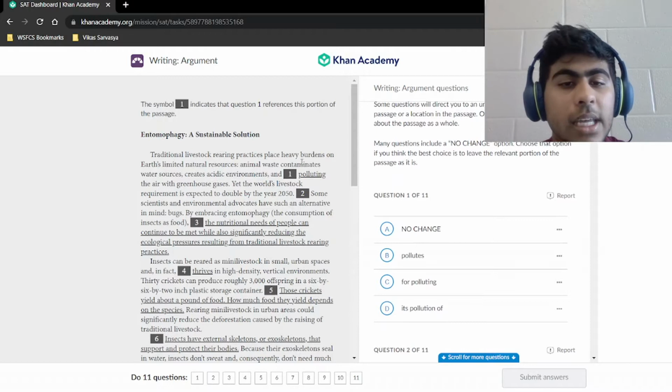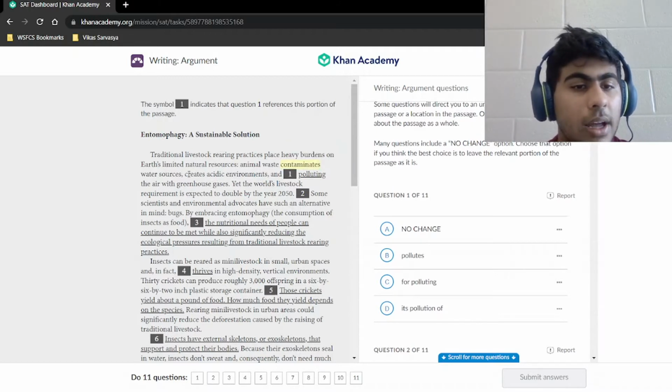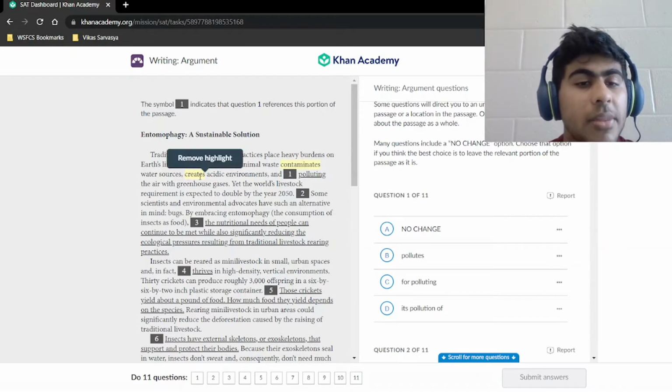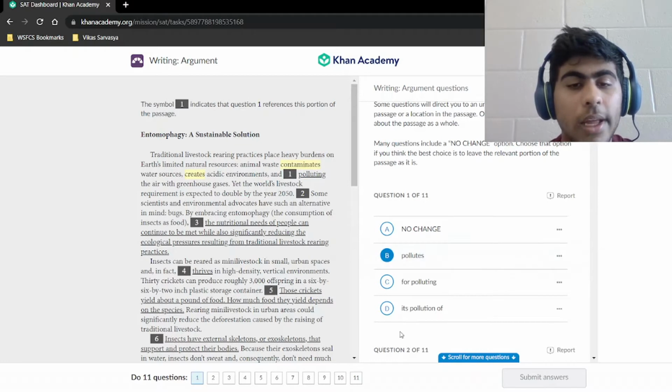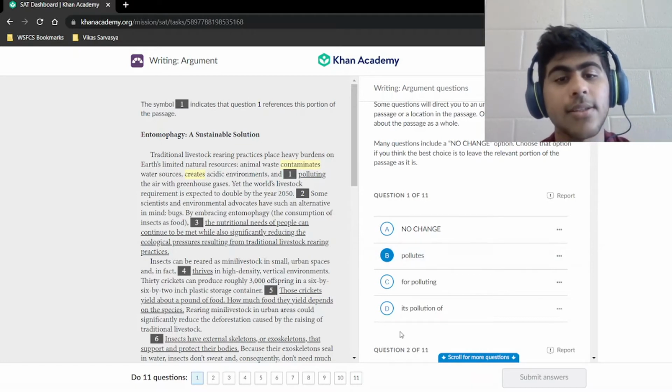Well, here we have contaminates, and then we have creates. So since we have a parallel structure here, we need to have something that ends in es, or pollutes. So our answer is going to be pollutes. That keeps the parallel structure the same tenses for each of those.